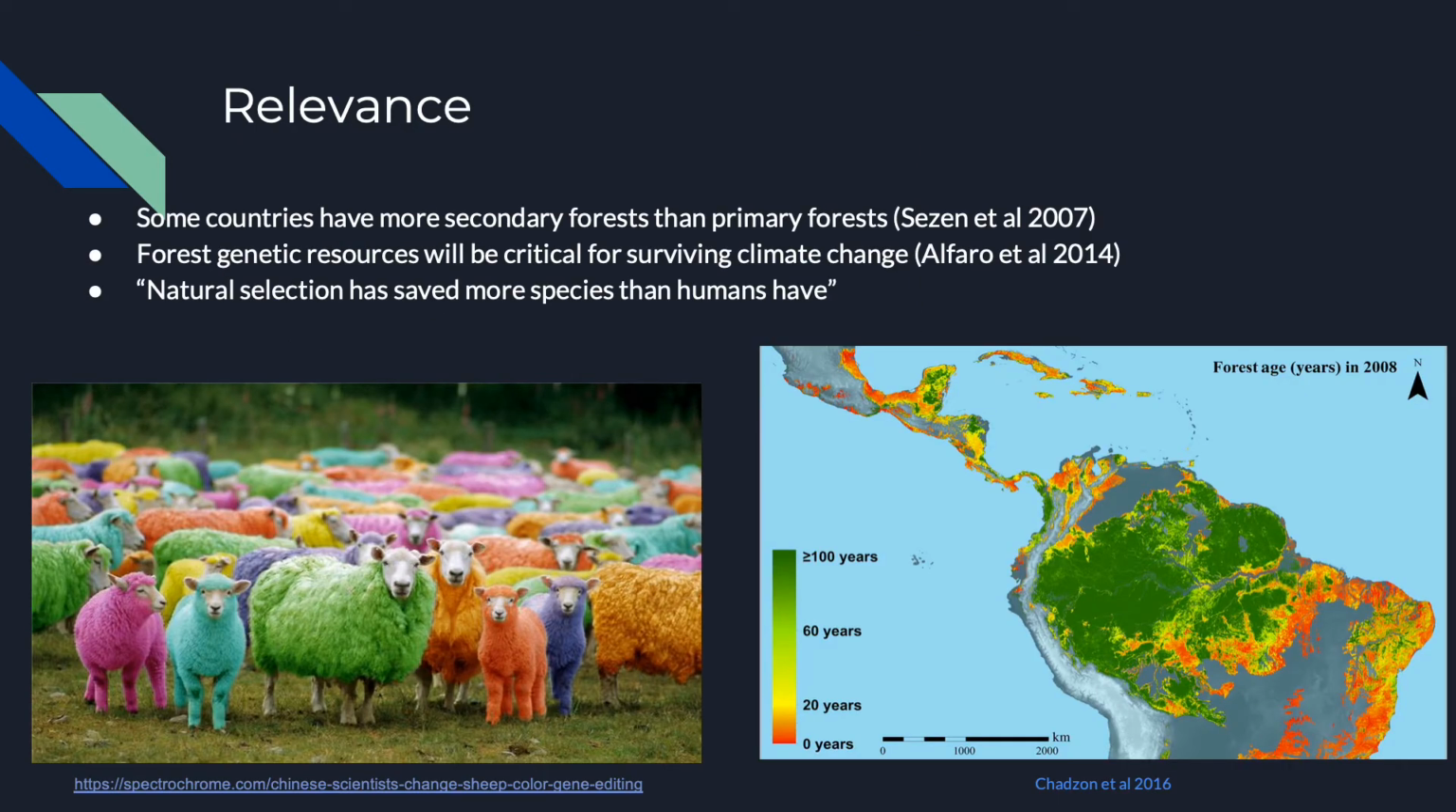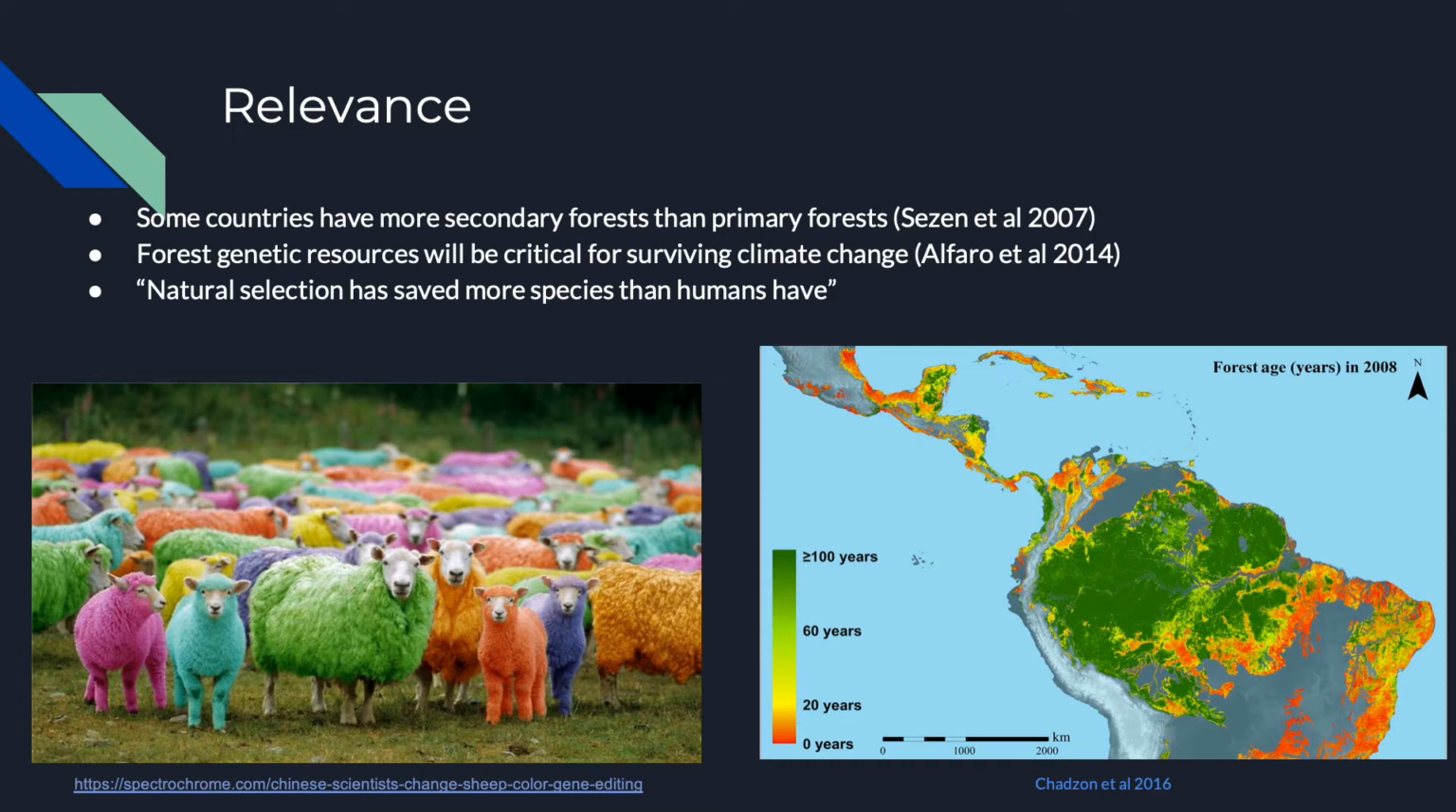So, why is this relevant? Excessive amounts of logging, especially in South and Central America, have created a situation where some countries have more secondary forests than primary forests. We can see this in the map where some countries like Brazil, Mexico, Cuba, Colombia, and Venezuela have huge amounts of forests that are less than 20 years old. Thus, understanding the forest in the modern world will help understanding second growth forest.